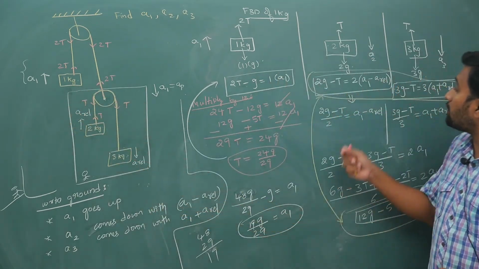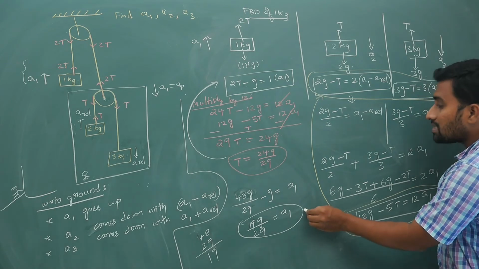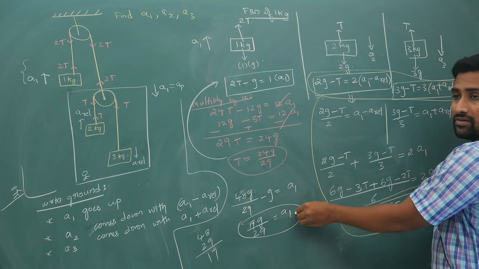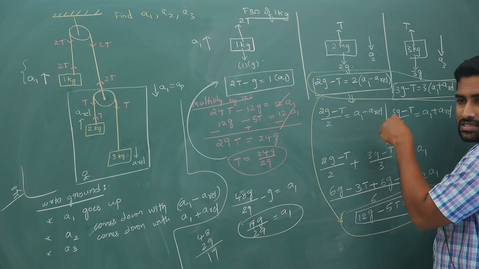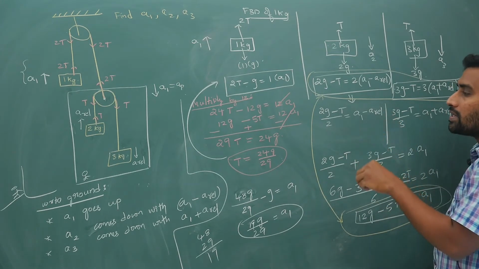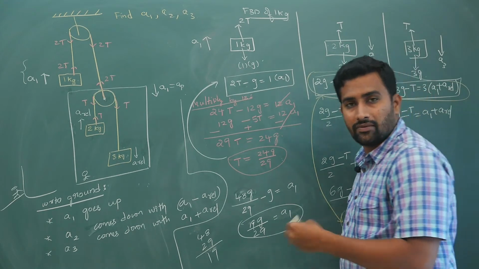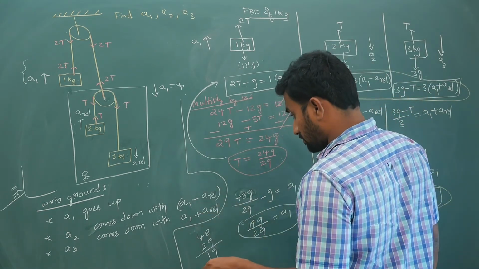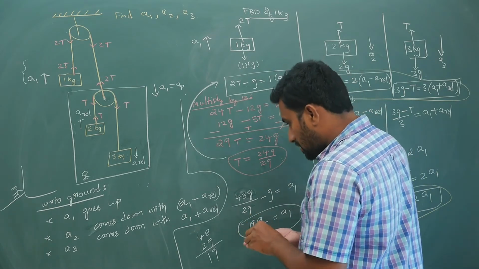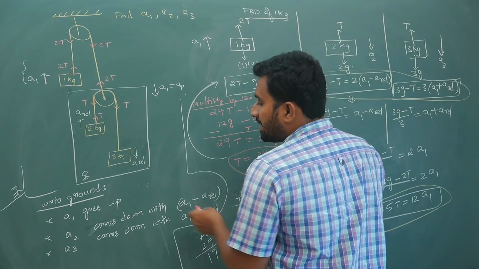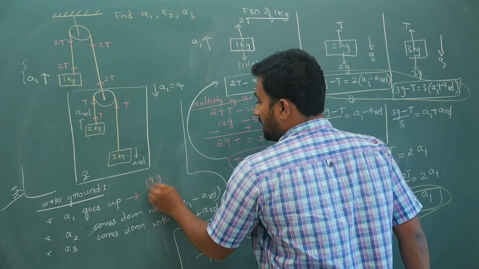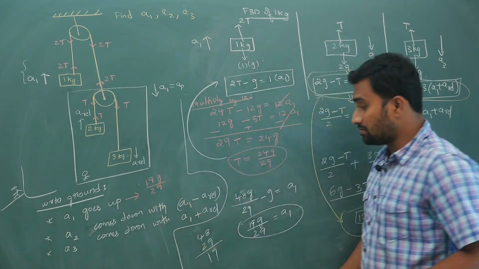A2: substitute this A1 into this equation. We know the value of T, we know the value of A1, get A relative from these equations. Once you get A relative, A2, A3, everything you can give. So your final answer will be, for this part I will write it in pink color. You will get 19g by 29 here.